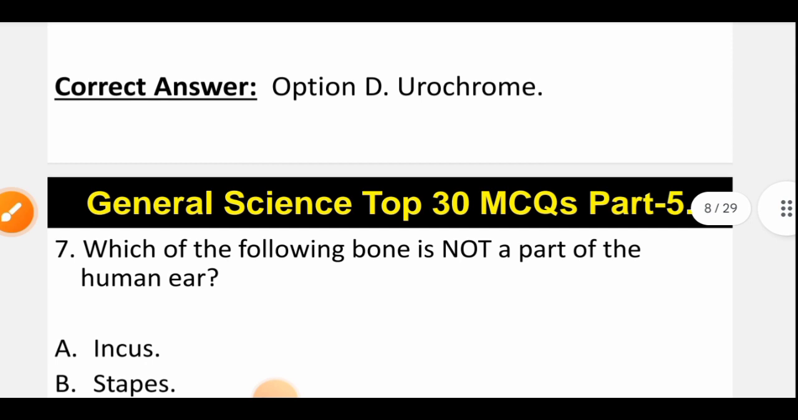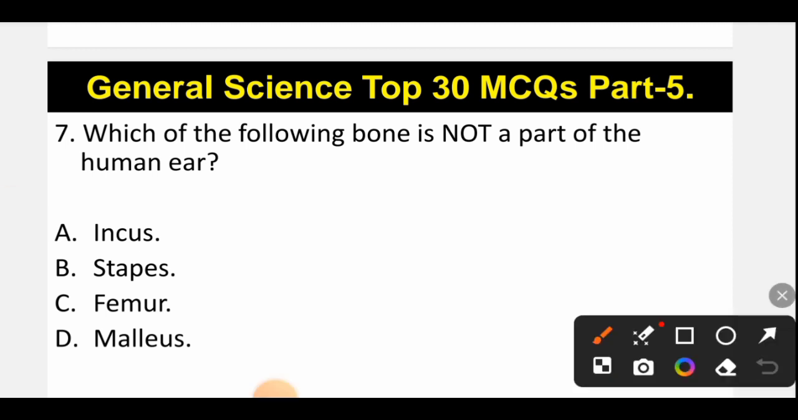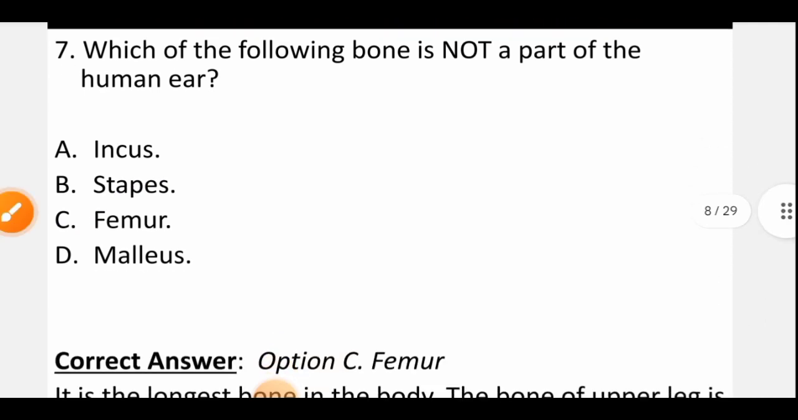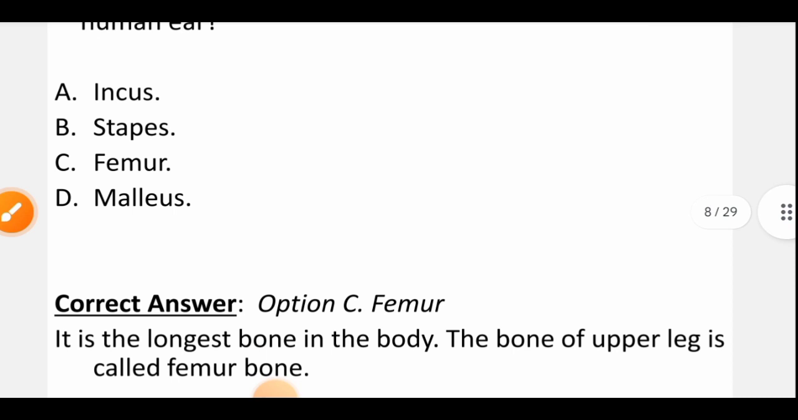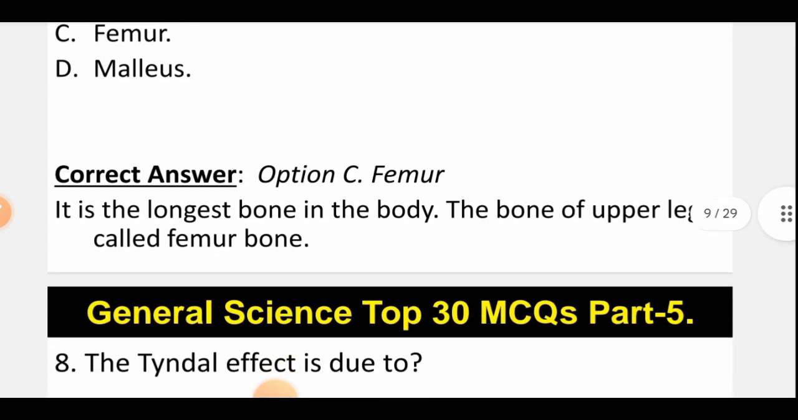Now let's move to question number 7. Which of the following bone is not a part of the human ear? So the correct option will be option number C, that is femur. So femur is that bone which is not a part of human ear, and the thigh bone is known as femur. It is the longest bone in the body, and the bone of upper leg, which is the thigh bone, is called femur. So the correct option is option C, that is femur.